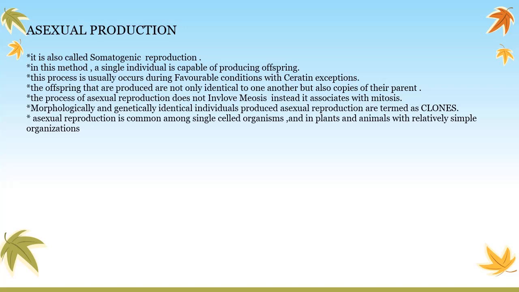In the last slide, we saw that asexual reproduction means offspring produced by a single parent without the involvement of gamete formation. In this method, a single individual is capable of producing offspring. This process usually occurs during favorable conditions with certain exceptions. The offspring that are produced are not only identical to one another but also copies of their parents. That means they are exact copies of their parent.